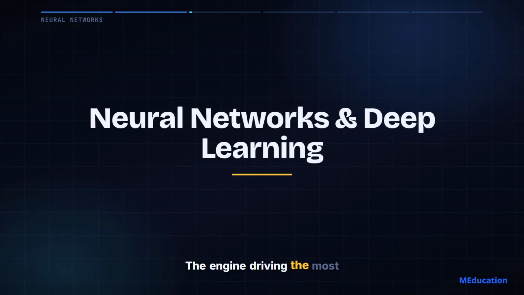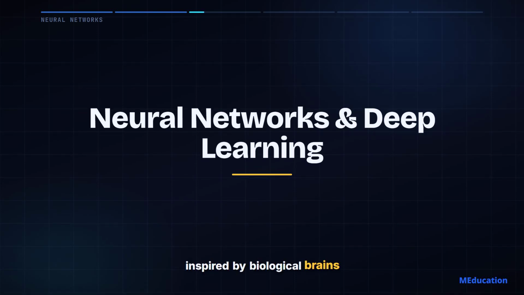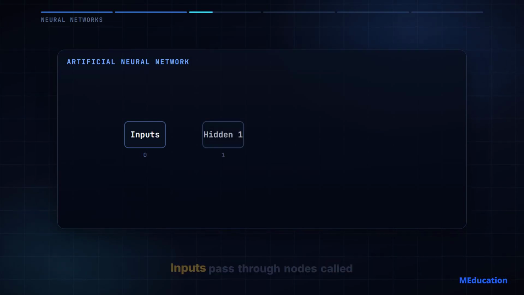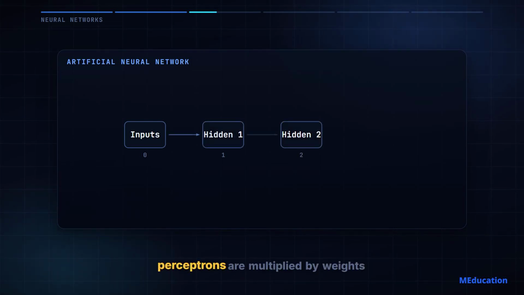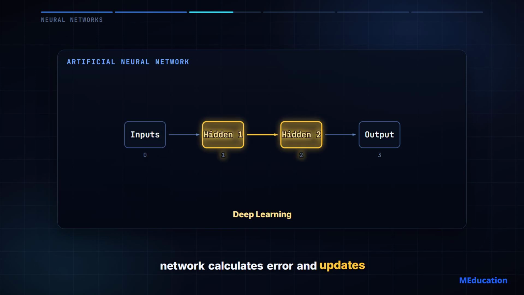The engine driving the most powerful artificial intelligence today is the neural network, inspired by biological brains. You will trace how data flows through these structures. Inputs passed through nodes called perceptrons are multiplied by weights and passed through activation functions. You will learn how the network calculates error and updates itself using backpropagation.